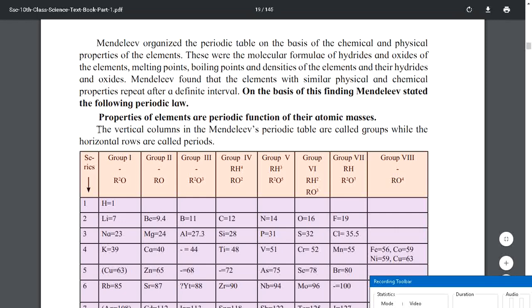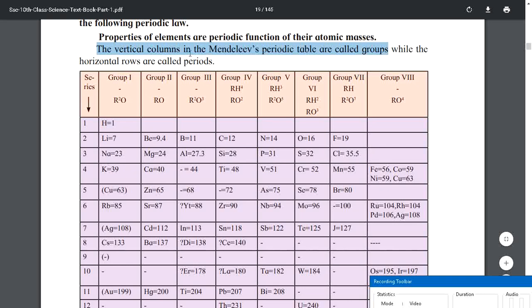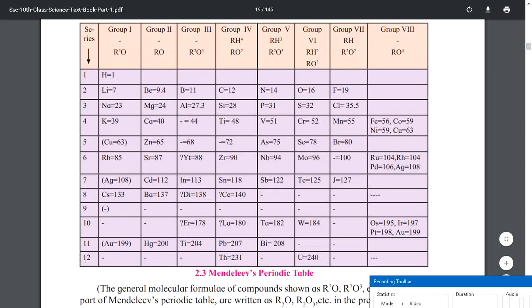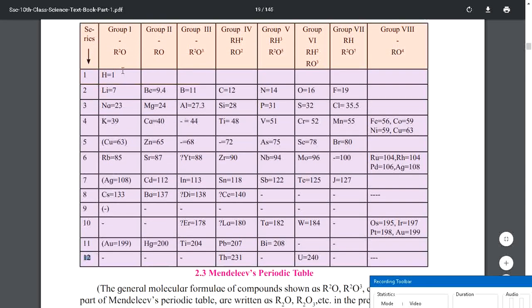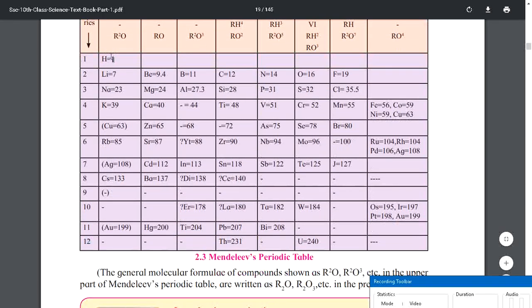So the vertical columns in Mendeleev's periodic table are called groups. He named the vertical columns groups, and the horizontal ones he named periods. If you look properly, Mendeleev's periodic table had 8 groups, and how many periods? 12. He had 12 periods and 8 groups. Here you can see group 1, group 2, group 3, and then 12 periods.